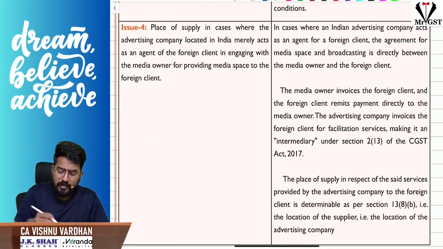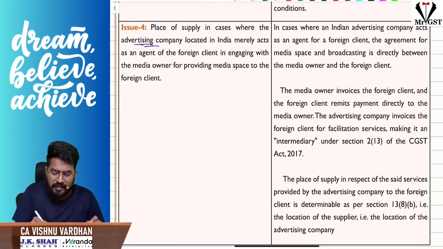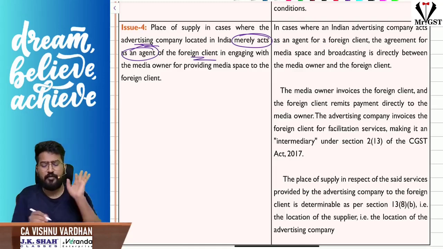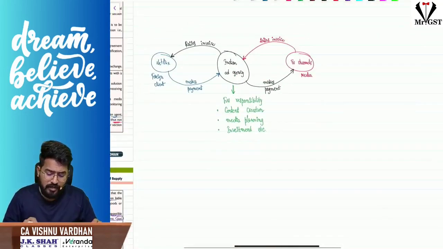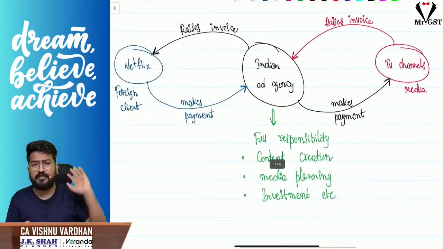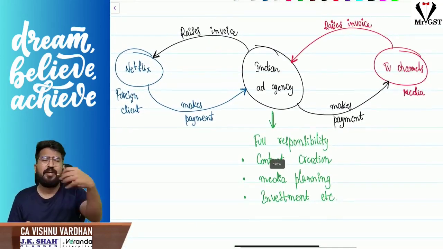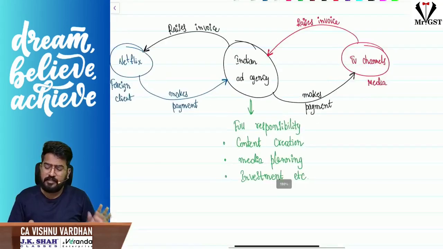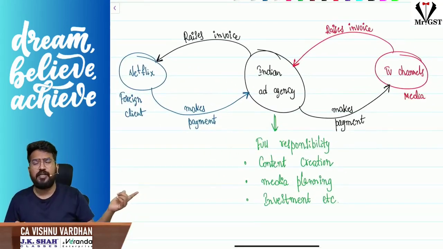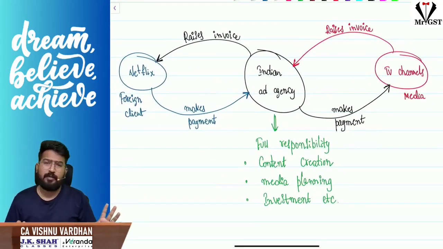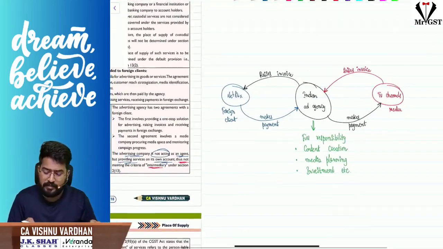Next, the fourth issue is, sir, what if the advertising company is merely acting as an agent of the foreign client? That means, sir, directly the contract is between Netflix and the media channels, the TV channels, the media house. The Indian ad agency is just coordinating and facilitating the transaction. The media will directly raise the invoice to the foreign client Netflix, and Netflix will directly make payment to the media. In that case, what will happen?